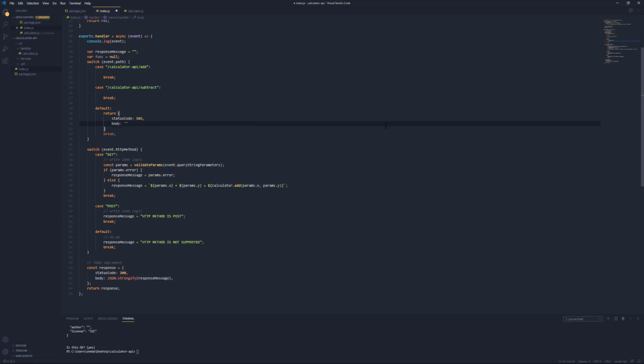So we don't even have to stringify that. We could just say that this path is unsupported by the API.